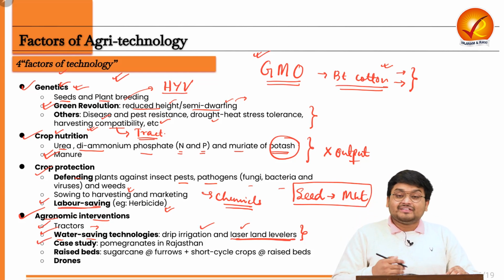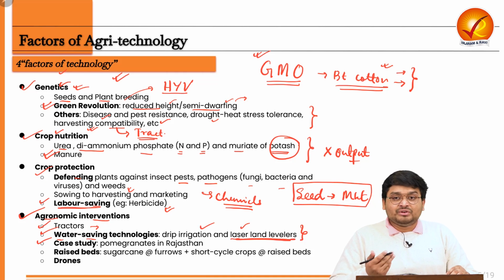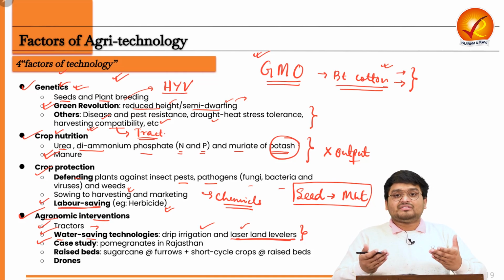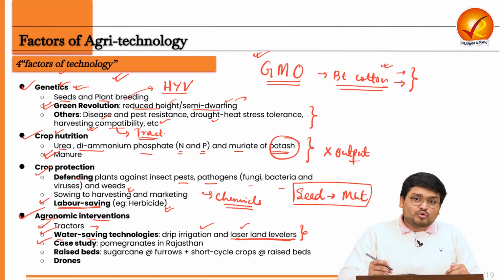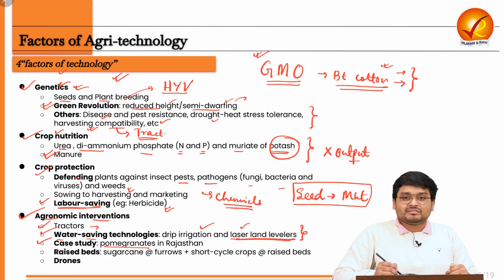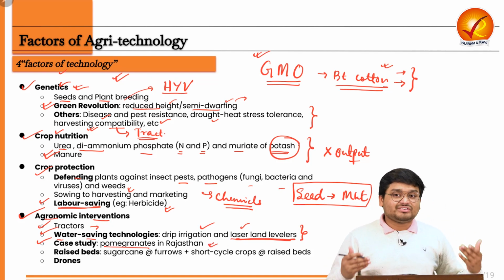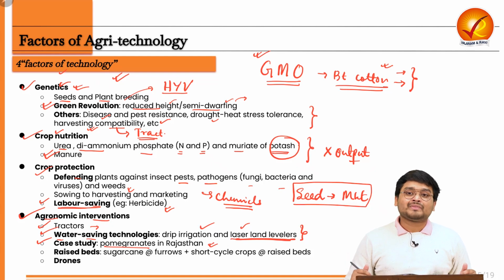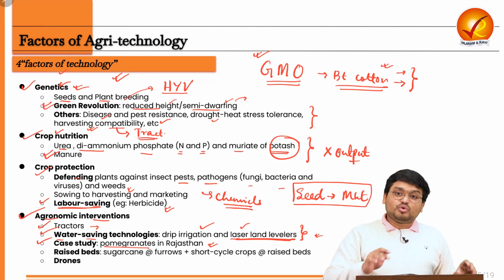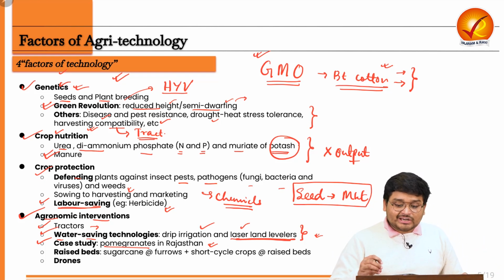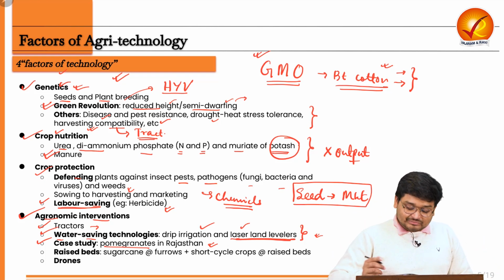Then we also have a recent case study from Rajasthan. We know Rajasthan is a water parched area, but it is now growing pomegranates. So it is a very good example of how technologies such as tractors, drip irrigation and also land levelers can be used to totally transform a non-cultivable area into a cultivable area.